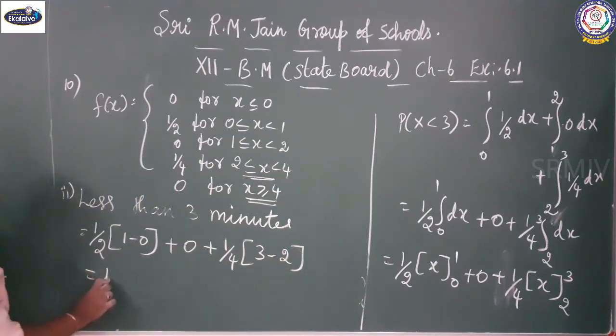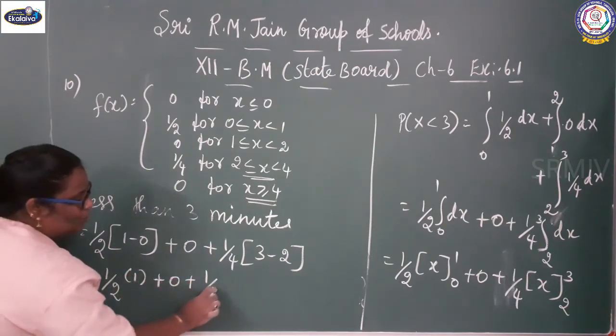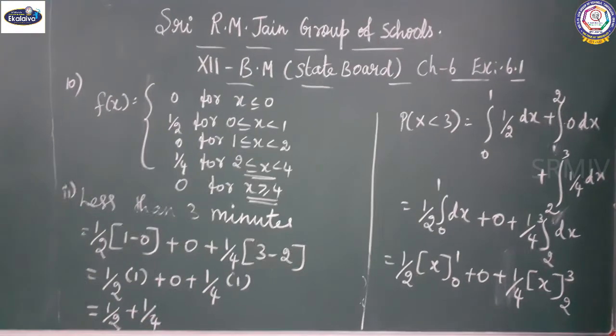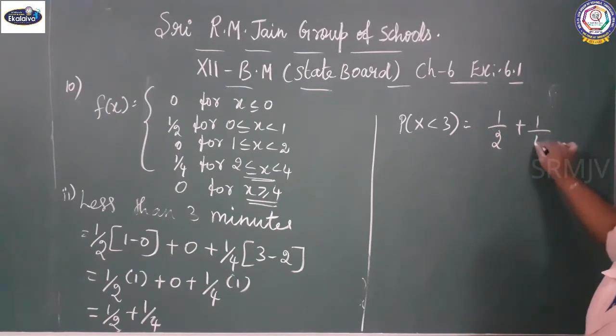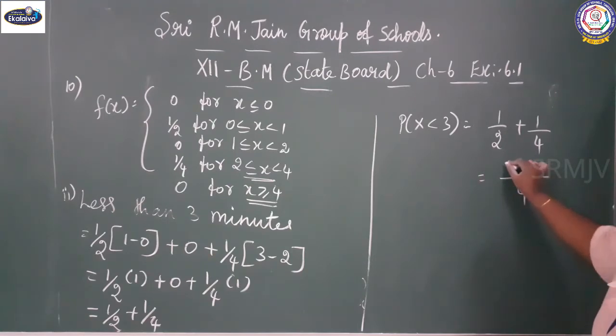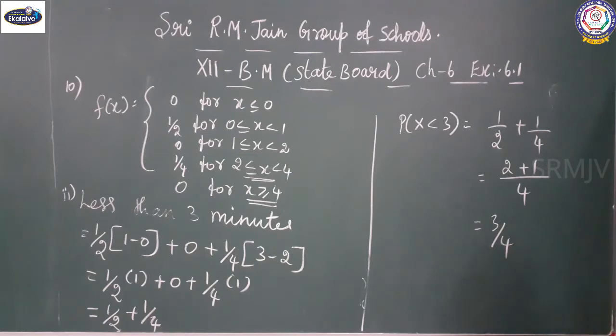So it gives 1 by 2 into 1, plus 0, plus 1 by 4 into 1, because 3 minus 2 is 1. So 1 by 2 plus 1 by 4. Take the LCM, 4 is the LCM. 2 plus 1, so the value is 3 by 4.